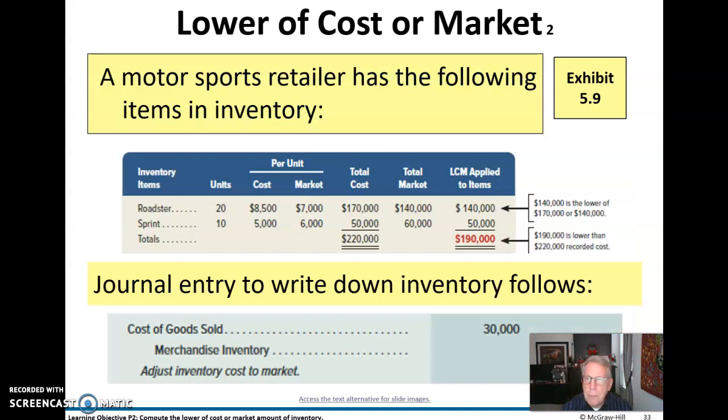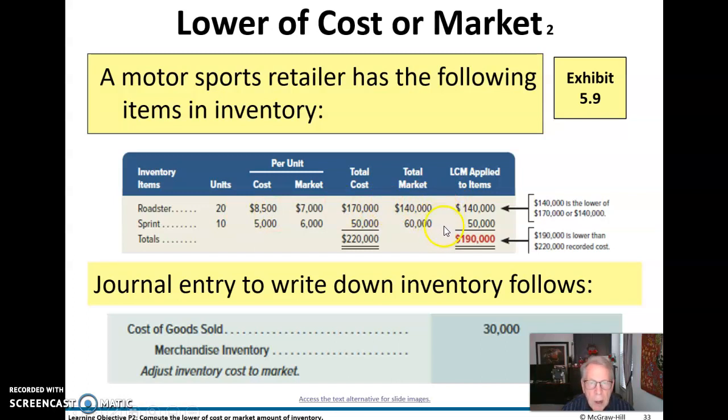All right, so here, a motorsport retailer has these inventories. Now you can see this Roadster cost is greater than what we can sell it for. But the cost of the Sprint is less than market. That's the normal condition. We obviously want to sell things for more than its cost. But I have to write down this Roadster inventory at $1,500 write-off for every one of those units. So $1,500 times 20 is going to be $140,000. We'll have to write down that inventory.